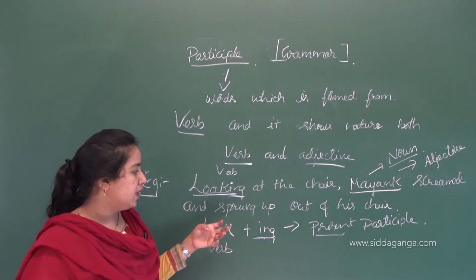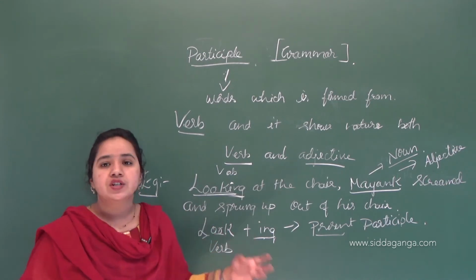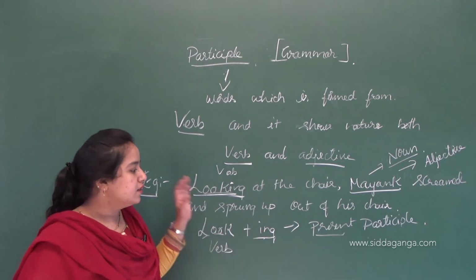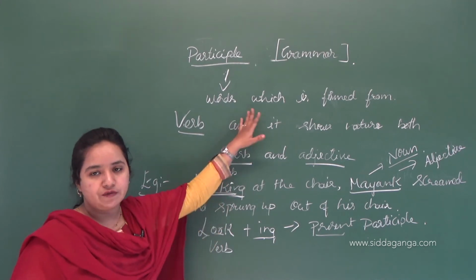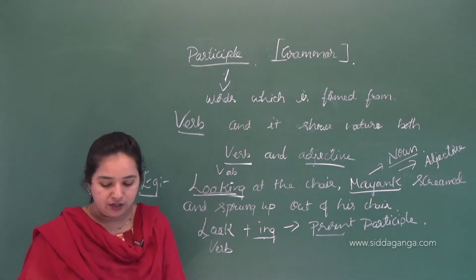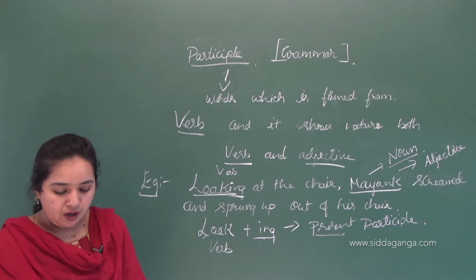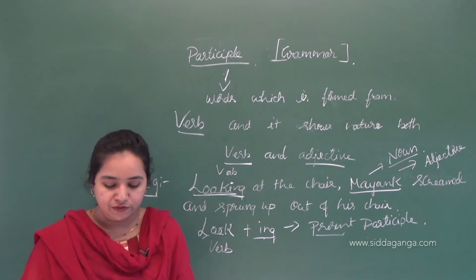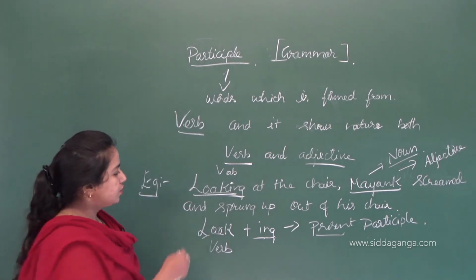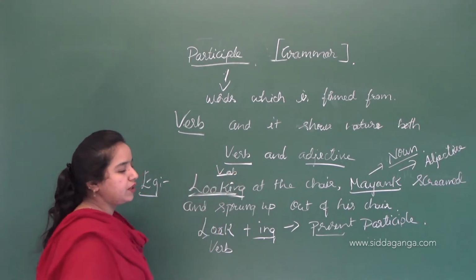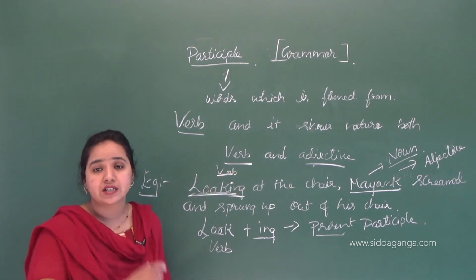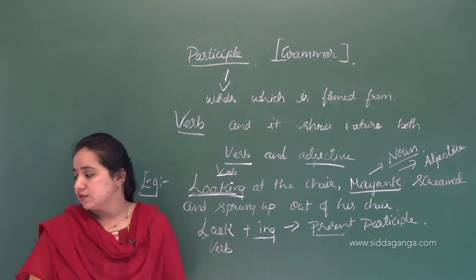Looking at the snake, Mayank screamed and sprang up out of his chair. So this is the sentence for this definition. I hope you all have understood this. It is formed from the verb, and the action of looking acts as a verb here. The action is going on.